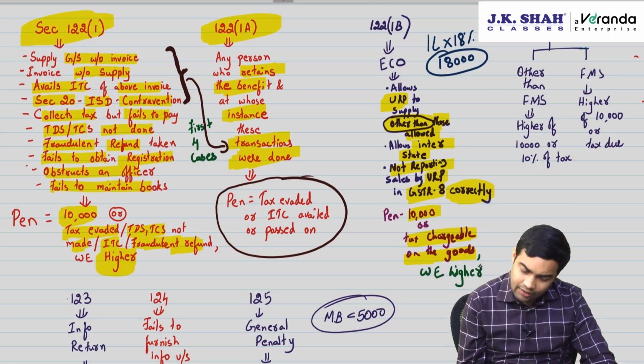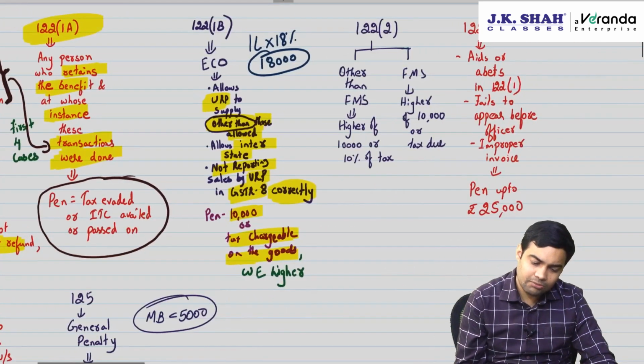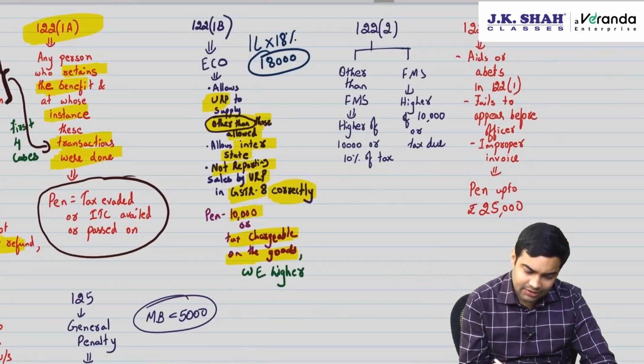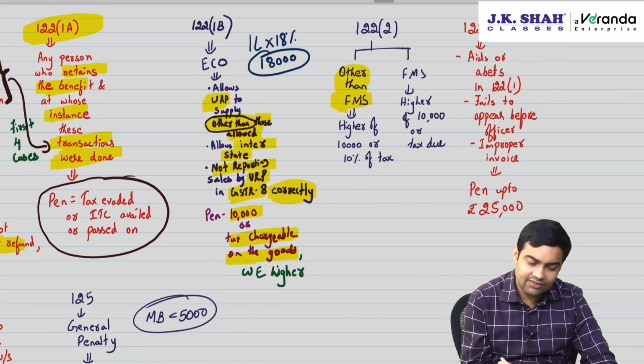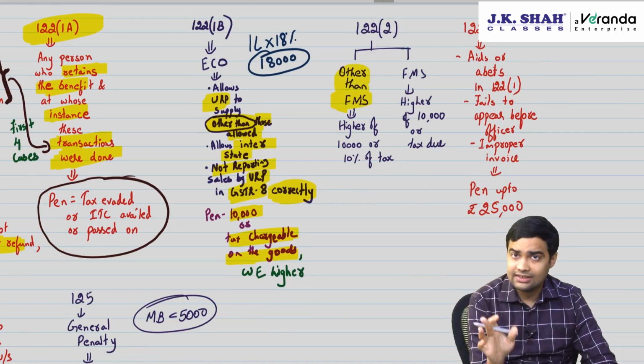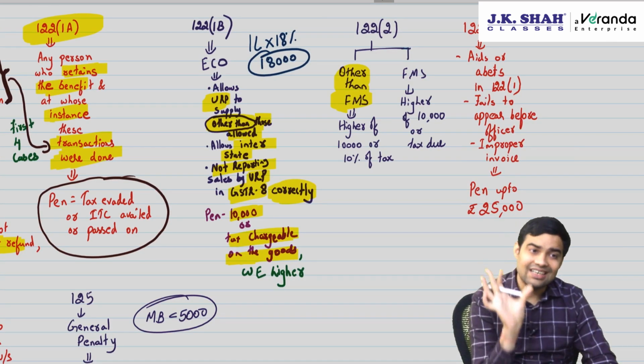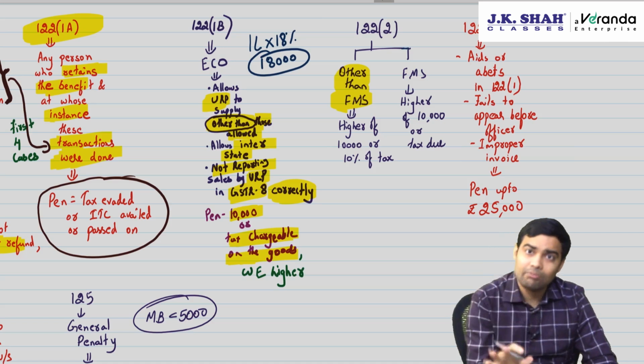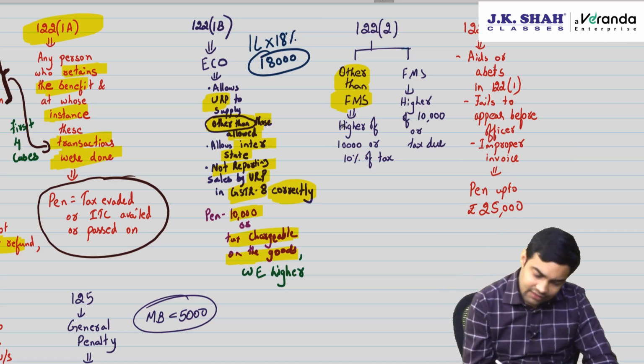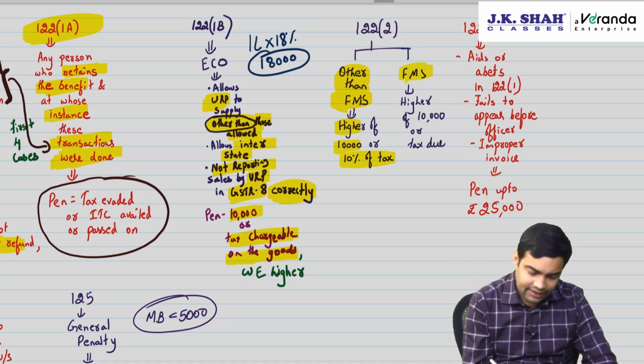Then 122.2 talks about other than fraud, misstatement and suppression, and fraud, misstatement and suppression. Now if there is a section 73-74 question, then go by 73-74. If there is an other than 73, 74 question which generally talks about a crime, then you apply 122. Other than FMS, higher of 10,000 or 10%, and for FMS, higher of 10,000 or tax due.